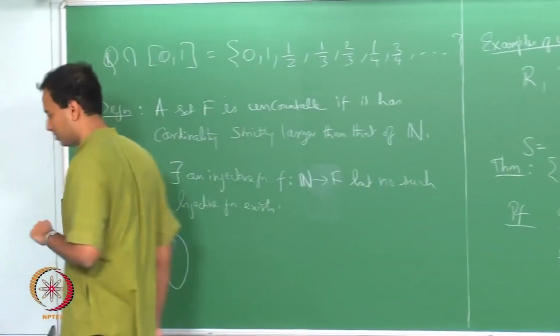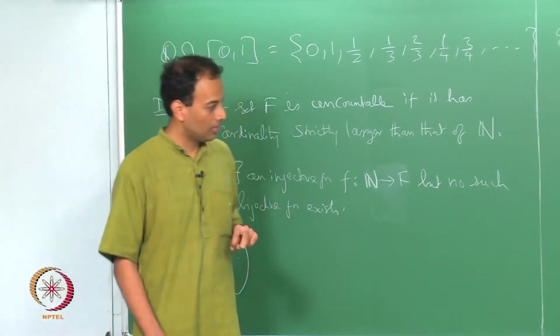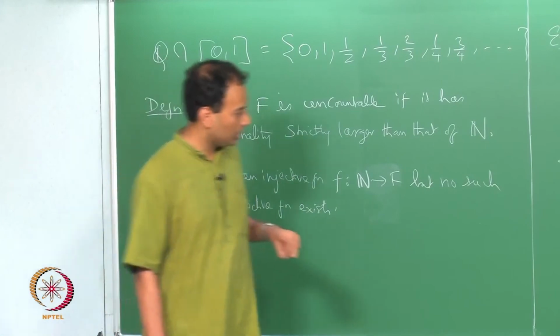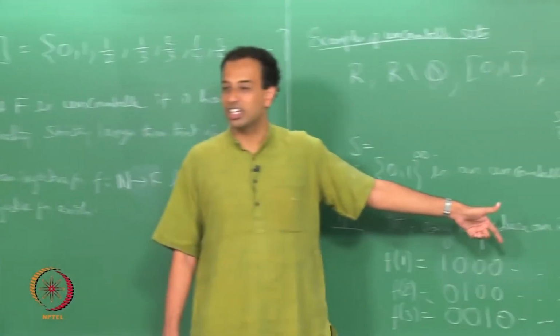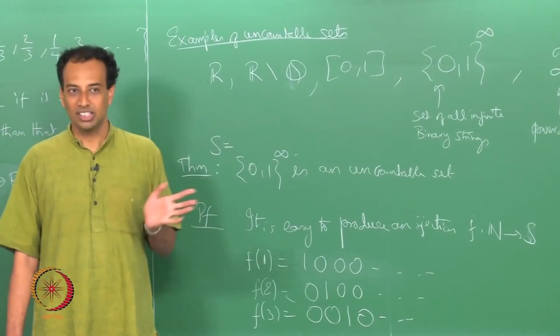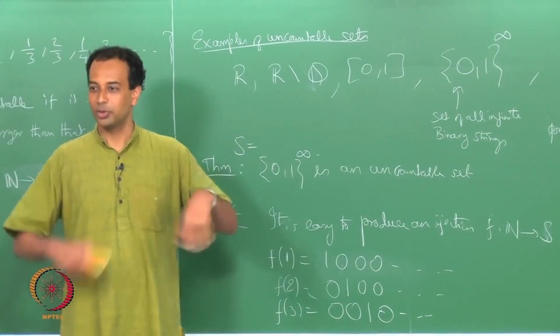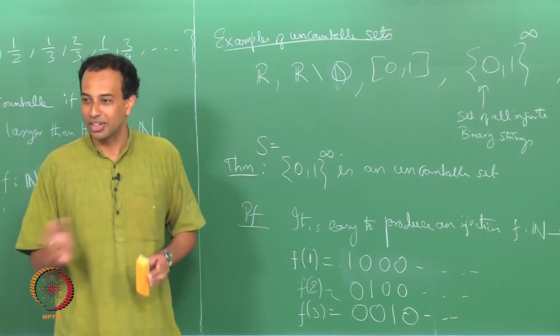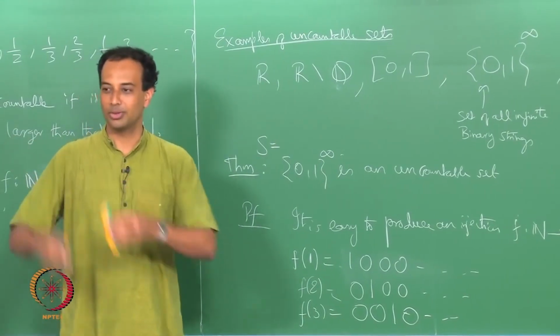Can it be proved much more easily from here? No, I have only produced a specific injection, but I cannot say that there exists no bijection just by failing to find bijections. That is not a proof, right. Maybe you are just looking at the wrong bijections.